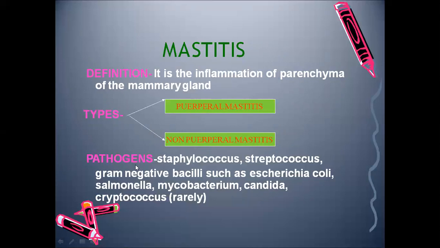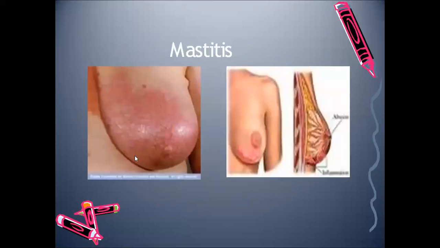What can be the pathogenic organism responsible for this? It can be Staphylococcus, Streptococcus, gram-negative bacilli such as E. coli, Salmonella, Mycobacterium, Candida, Cryptococcus. These can be the organisms that lead to puerperal mastitis. You can see the inflamed, reddened and hot breast. What are the signs of inflammation? Here, the skin will be red, tender, and warm to touch. So you can see the mastitis.